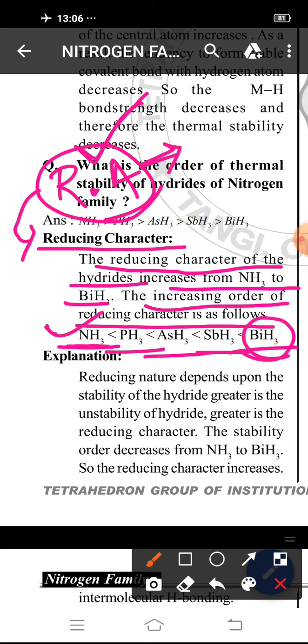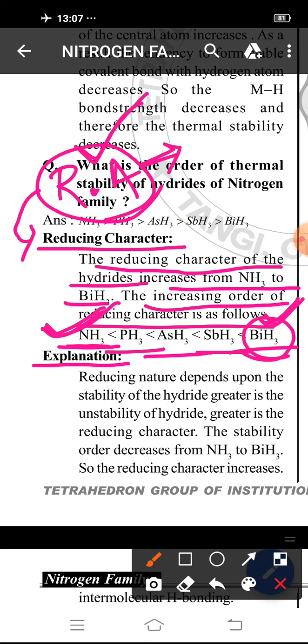NH3 is the least reducing agent and BiH3 is a strong reducing agent. Why is BiH3 a stronger reducing agent, whereas NH3 is a weak reducing agent?